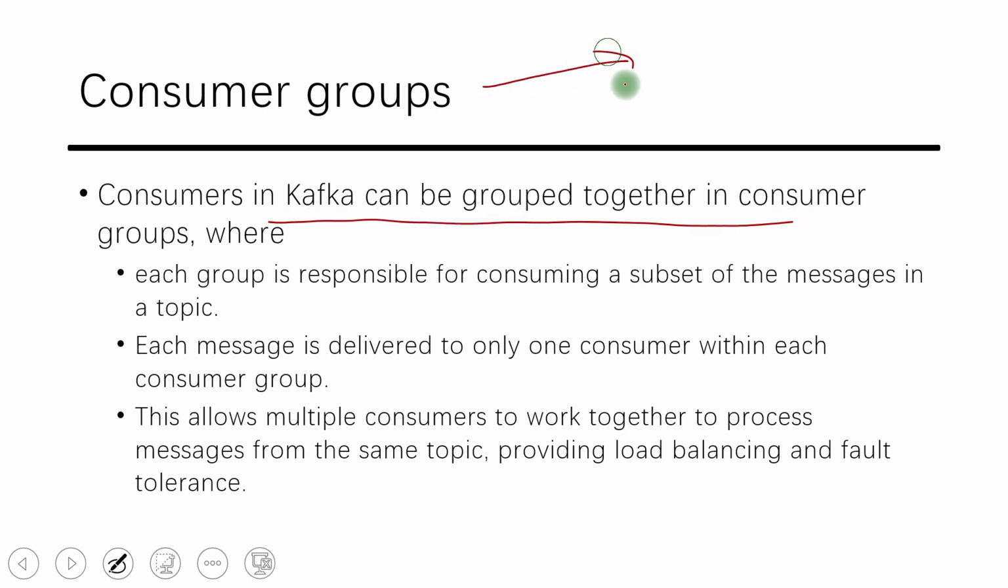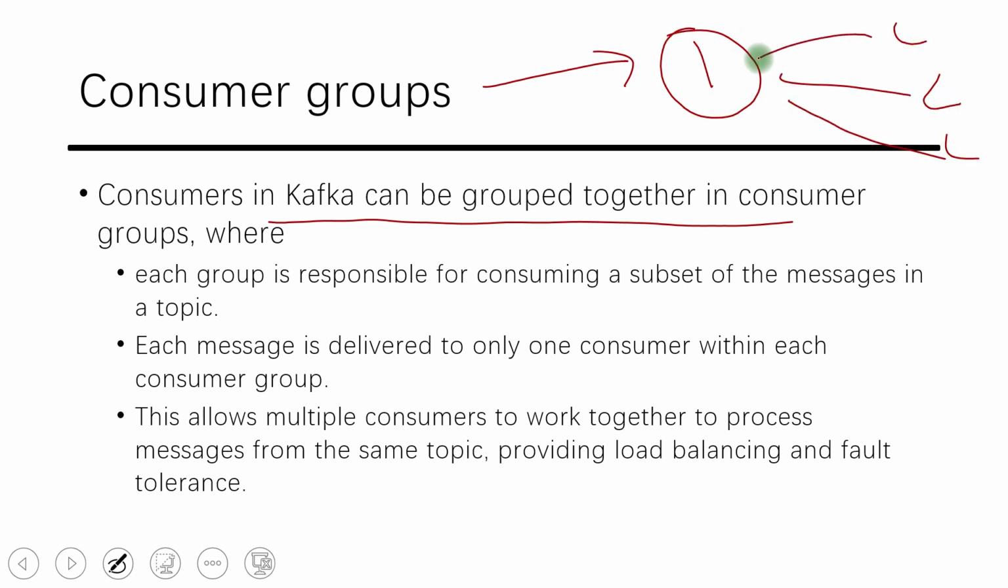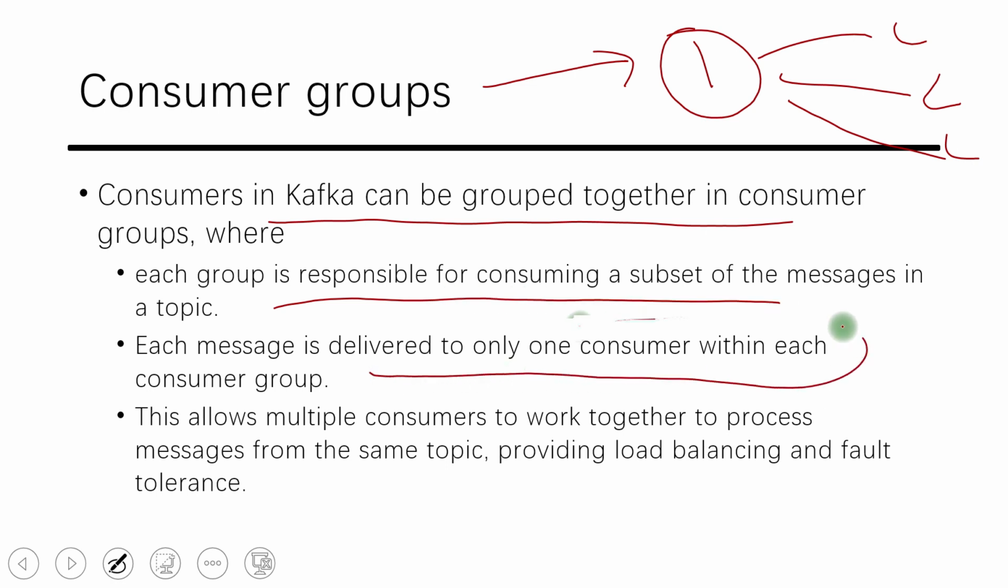So there will be a consumer group ID, and different individual consumers can come and join this group by specifying the ID. And that is why we get parallel processing. Each group is responsible for consuming a subset of the messages. Each message is delivered to only one consumer. So if they are listening to this topic as a consumer group, a message that one consumer has listened to will not be delivered to the second consumer.